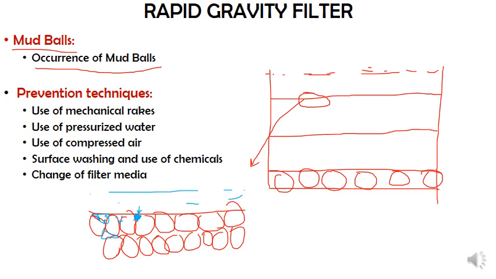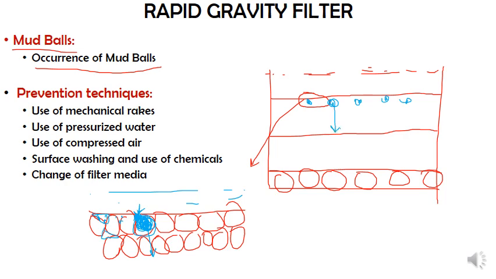Because of such properties, even these mud balls will grow, or else these suspended particles will come together to form a larger ball, and in turn they even attach to the sand particles. As this treatment continues, and if proper washing is not happening at a proper time, the size will go on increasing, because of which the weight will also increase. So it will start to settle down because of its weight. If the mud balls are forming like this, because of their weight, they will try to settle down.